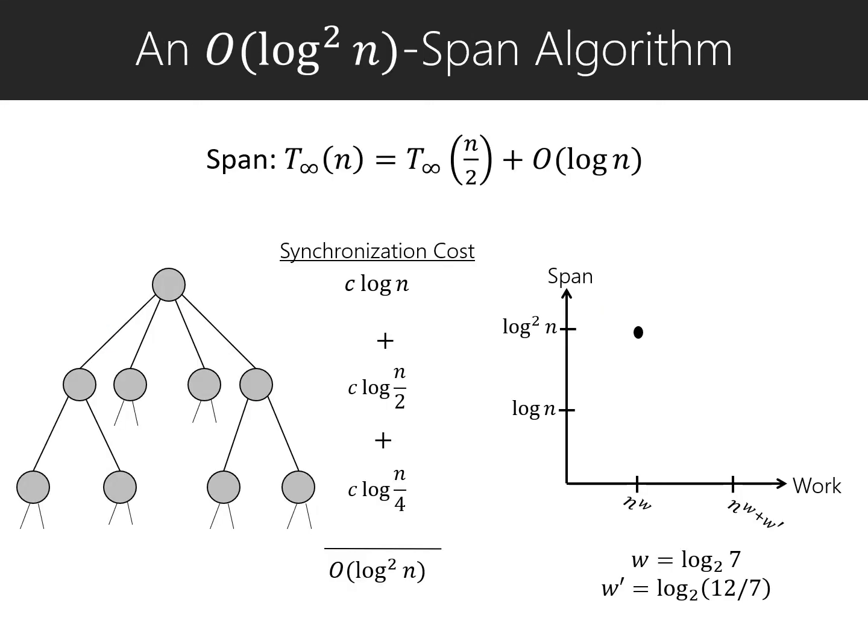Recall that while computing the temporary input and output matrices at some level, we do some linear combinations either from the parent level or the child level. And in the binary forking or fork-join model, this linear combination takes O(log n) synchronization cost. Since this is a recursion and there are log n heights, if we sum up all the synchronization cost across all the levels, the span sums up to O(log^2 n). And hence we get an algorithm that achieves the optimal work n^ω, where ω is log base 2 of 7, but our span is not optimal, which is log^2 n.